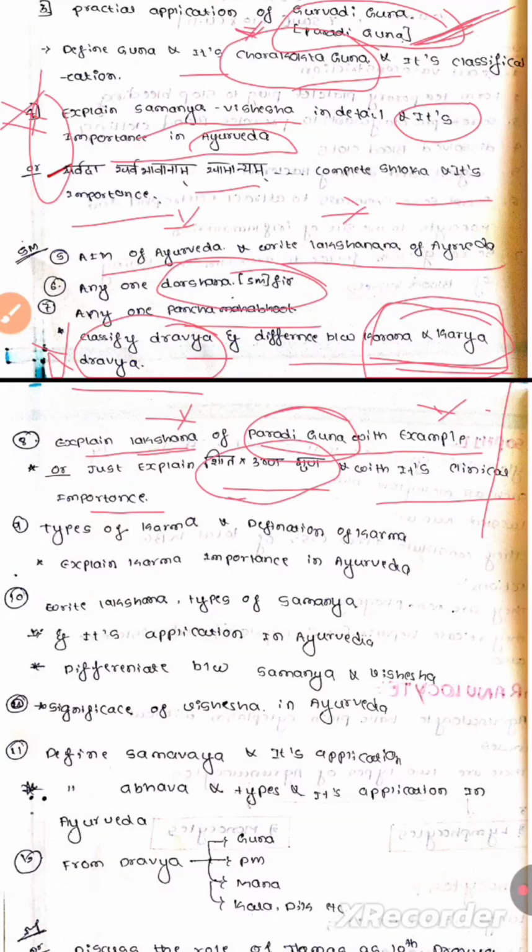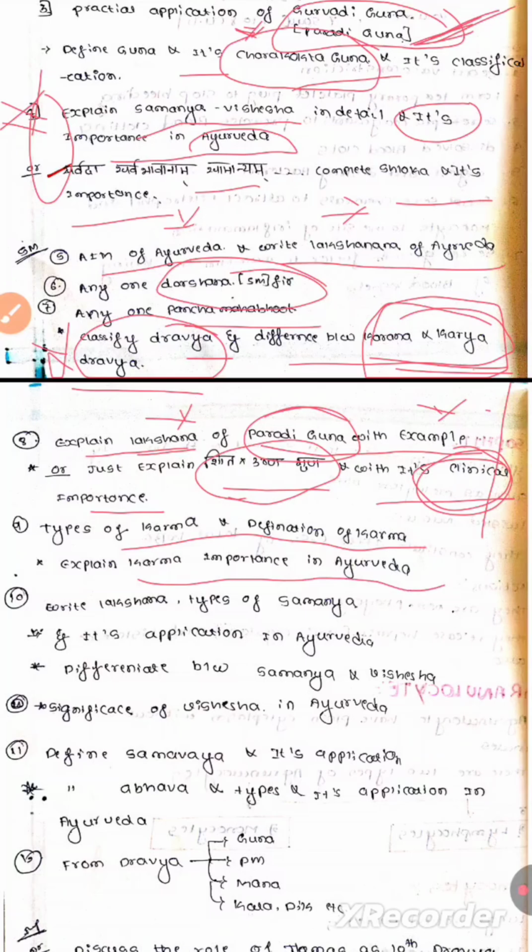We have to write their shloka and the meaning and examples, Pancha Mahabhuta constitutions, Rasa Panchakam. That means Guna, Virya, Vipaka, wherever it can be present, we have to write. Again, its clinical importance in Ayurveda should be written, because most of the time the examiner will check only that.